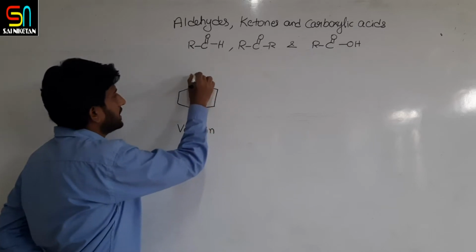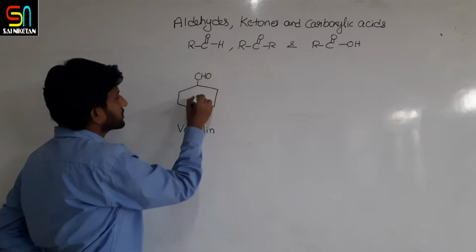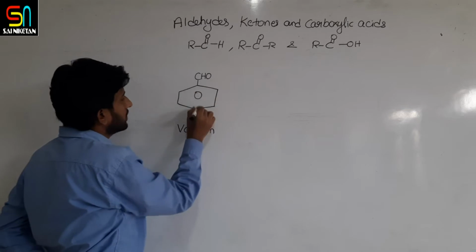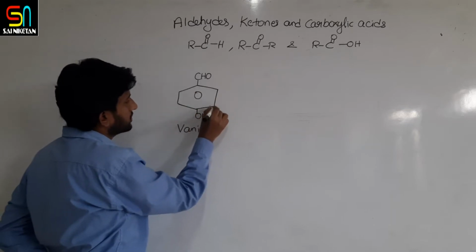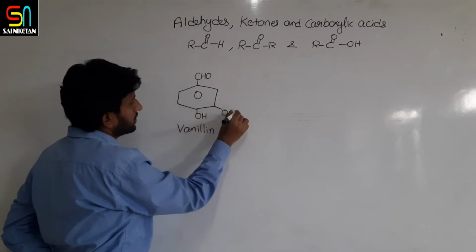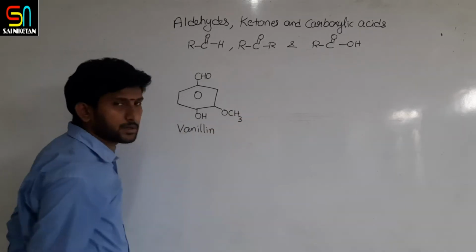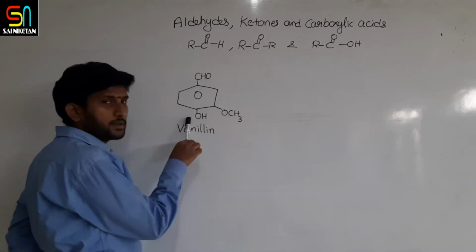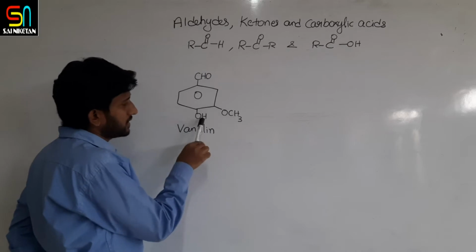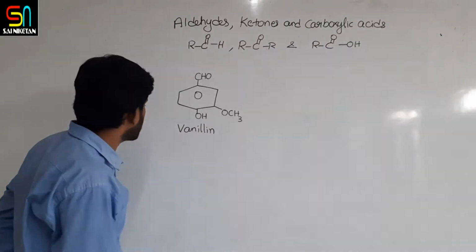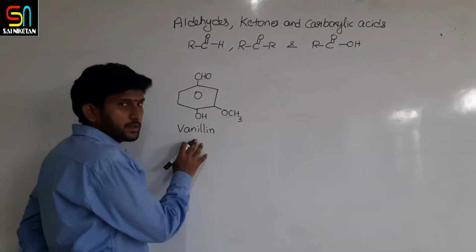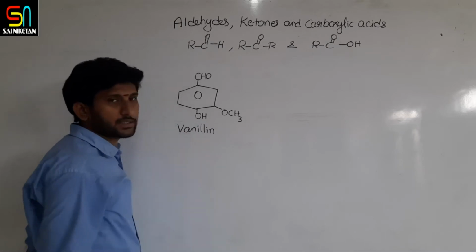It also has an aldehyde group, with substituted positions of OH at para and OCH3 at meta. It is extracted from vanilla seeds.